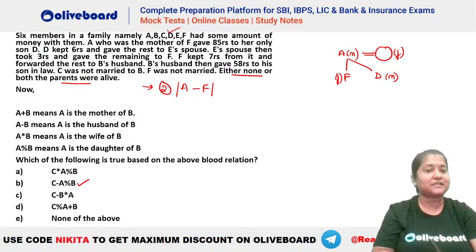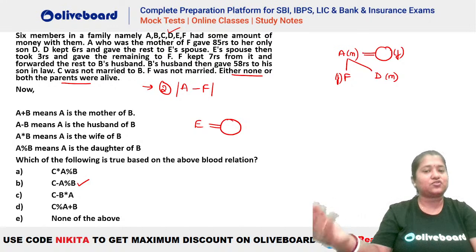D kept 6 rupees and gave the rest to E's spouse. So E has a spouse here. Spouse means either a husband or a wife, right? We do not know who this spouse is here, so E's spouse. Now E's spouse then took rupees 3 and gave the remaining to F here. Okay, so you can see this E's spouse has to take rupees 3 and give the remaining to F.